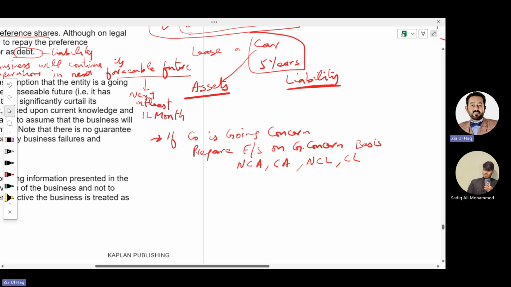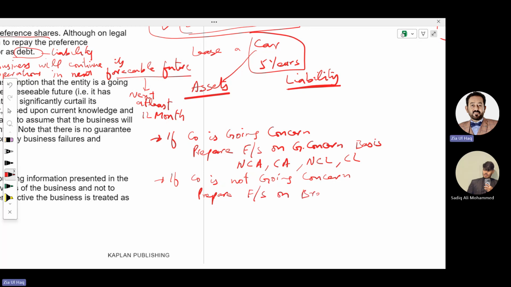And if the company is not a going concern, mean the business will be shut down in the next 12 months, in that case, the company needs to prepare its financial statements on a breakup basis, not on a going concern basis, mean not normal. What does it mean by breakup basis? You have to show all the non-current assets as current assets, and you have to show all the non-current liabilities as current liabilities, because you have to pay within 1 year. You have to sell your assets within 1 year.